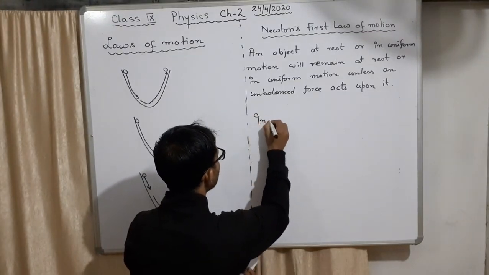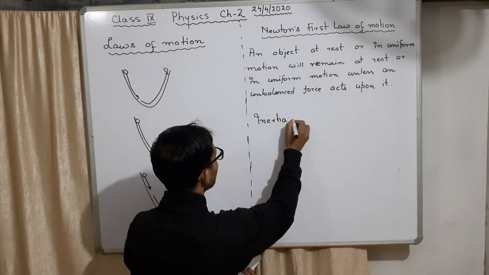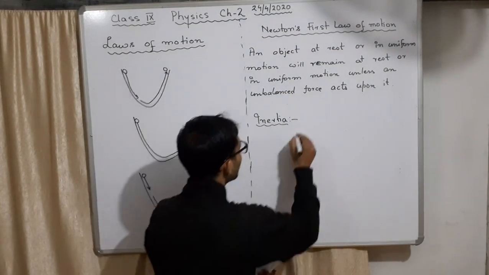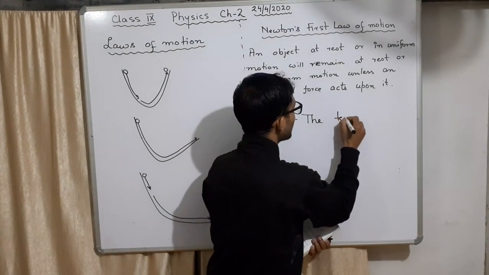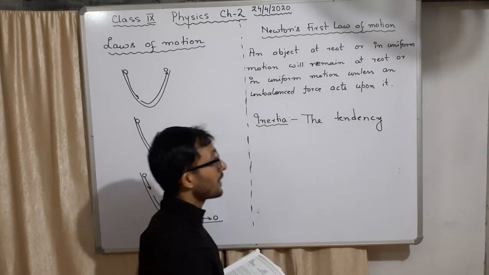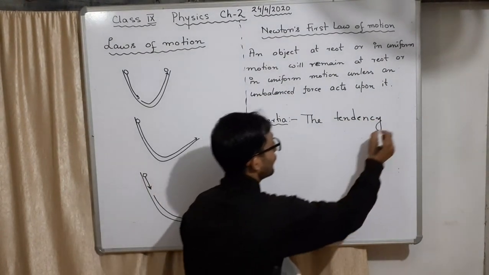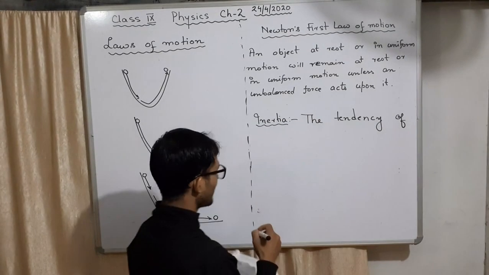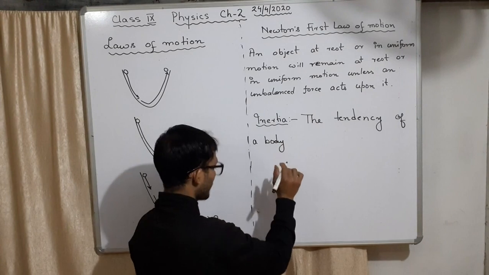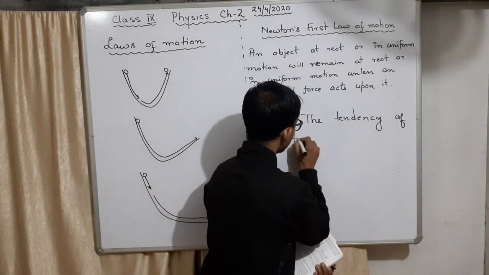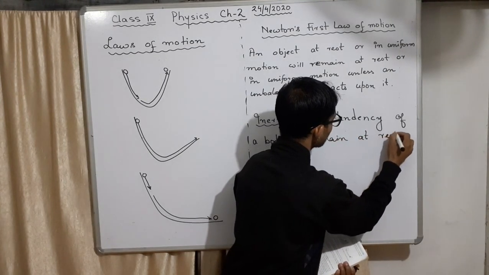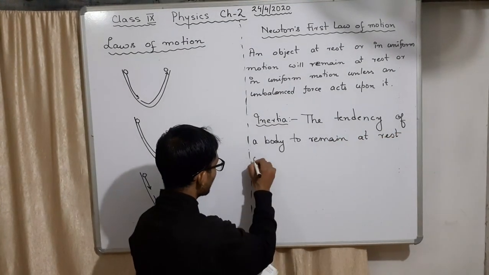This first law is also understood with the example of inertia. To understand this, we study one more new topic, what is inertia. It is the tendency. Tendency means the way it acts, like a habit. Inertia is the tendency of a body to remain at rest or in uniform motion.